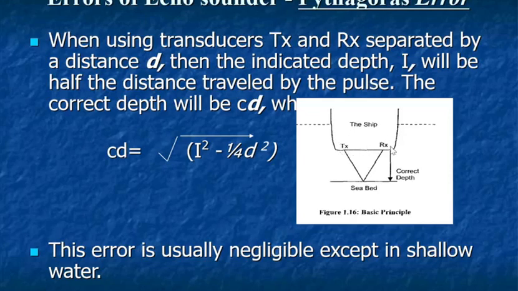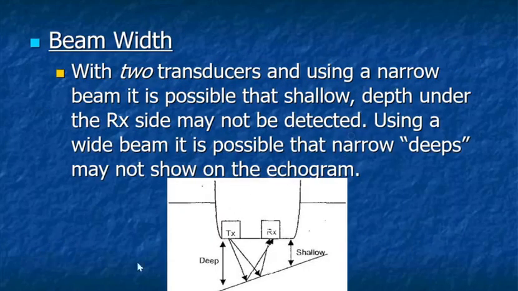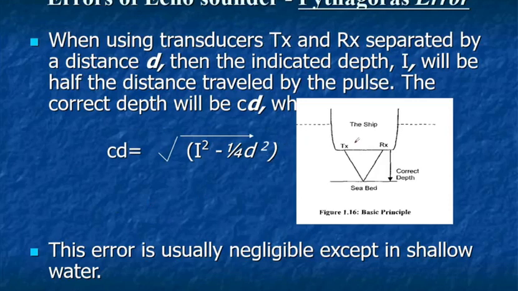So when you are using two transducers for transmitter and receiver, let's say they are separated by a distance d, and this is your I, and this is your corrected depth CD.